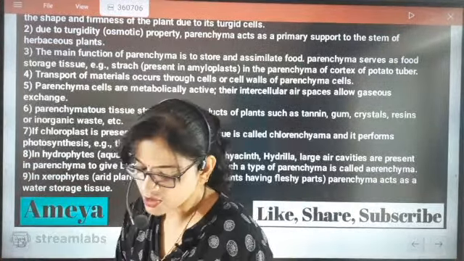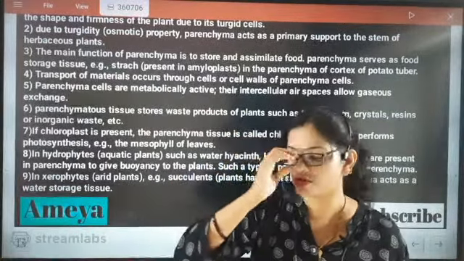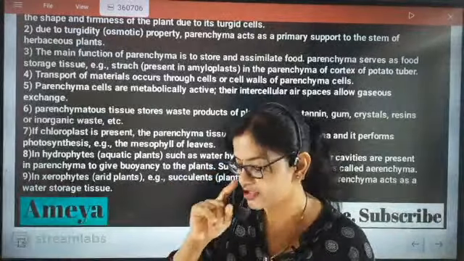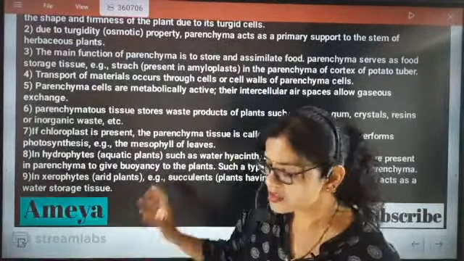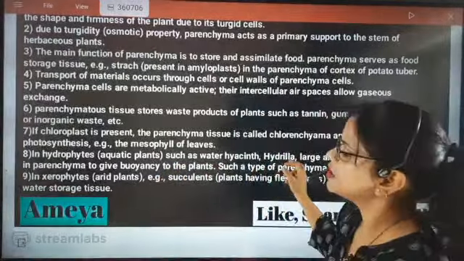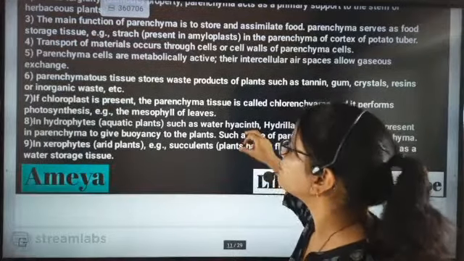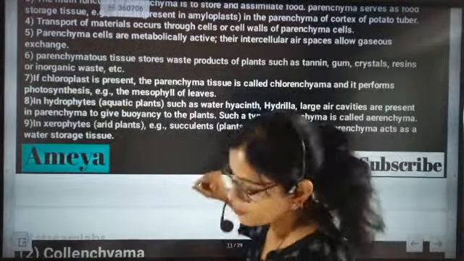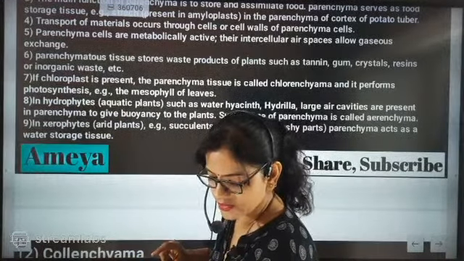In their cell wall, yes, localized thickening will be there, and that will be collenchymatic tissue, which is also different from parenchymatic tissue. Okay, I understood what you are saying, beta. Now look here. The next important point is about parenchymatic tissues and collenchymatic tissues. Can I repeat that part, beta, what I exactly was discussing?